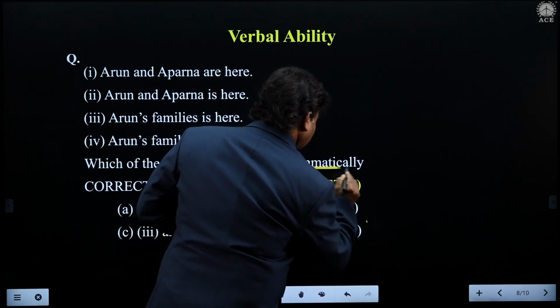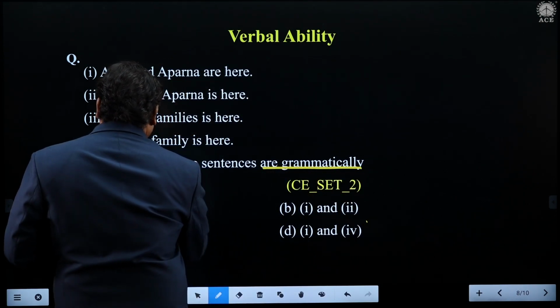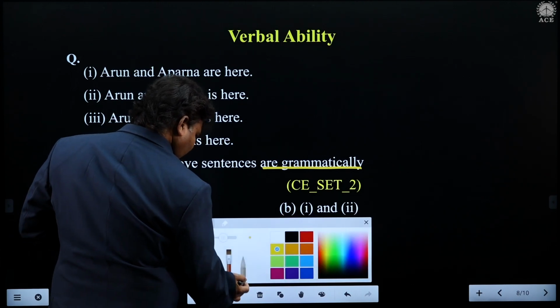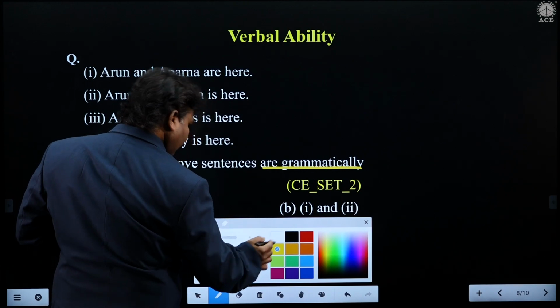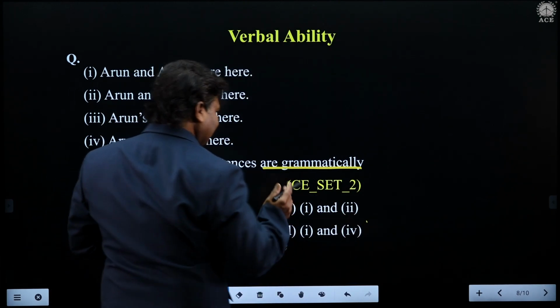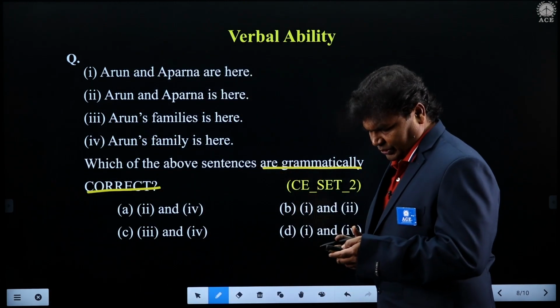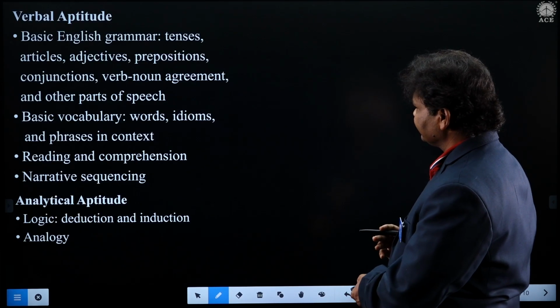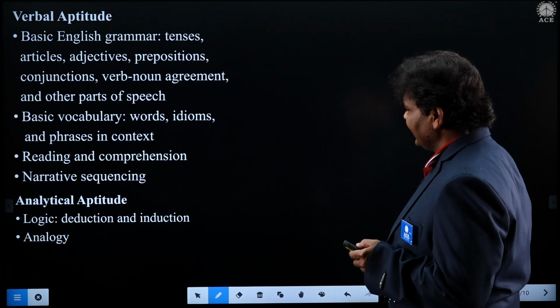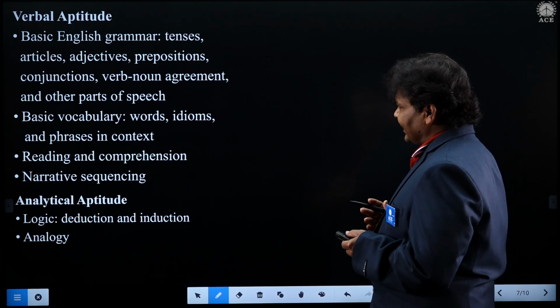One of the questions raised is from the grammar section. If you go through this one and see, where has this question come from? Let us go back to the content and see. Yeah, so a grammatically correct sentence, students.